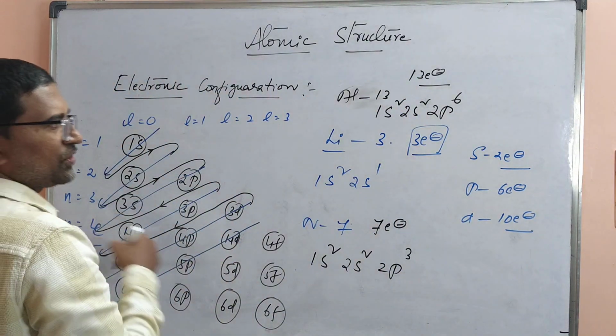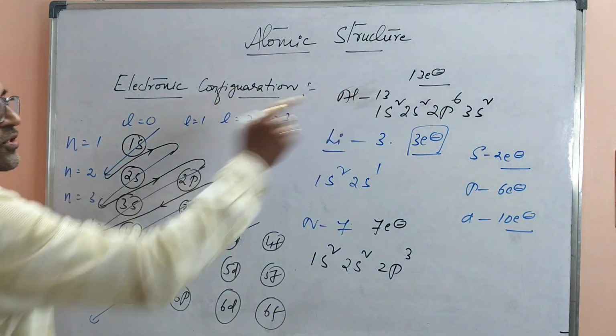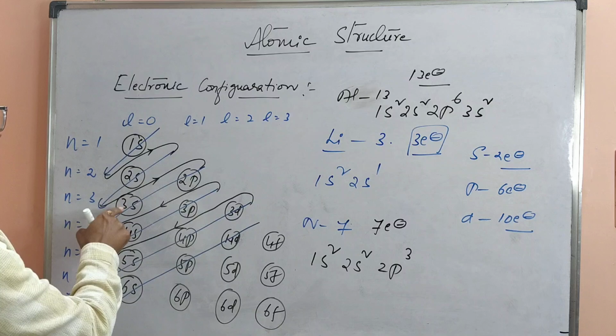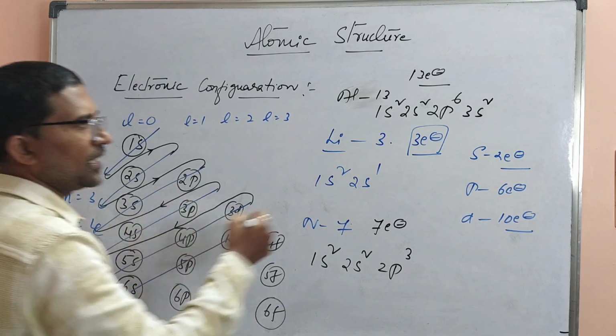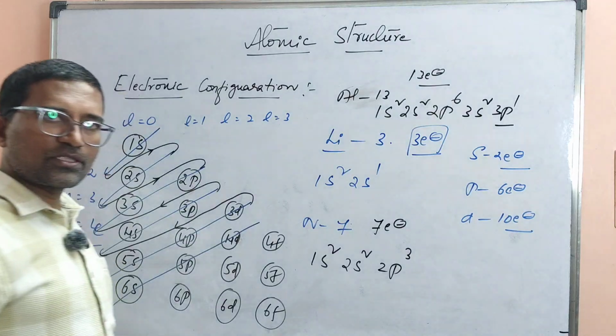After 2p, we have 3s here. I am filling the 3s level completely, 3s2. So we got 12, and only 1 is left. After 3s, the next orbital is 3p. That 1 electron will be filled in the p orbital, 3p1. I hope you all understood this.